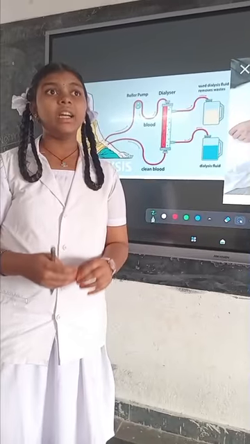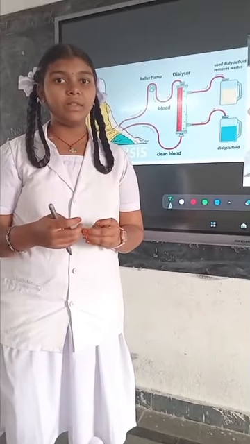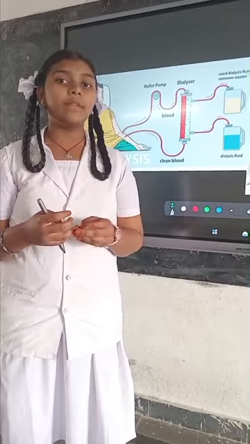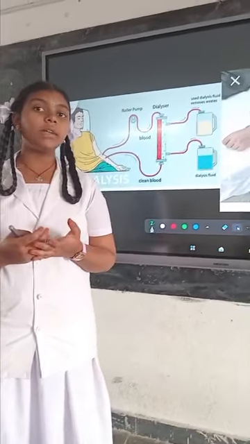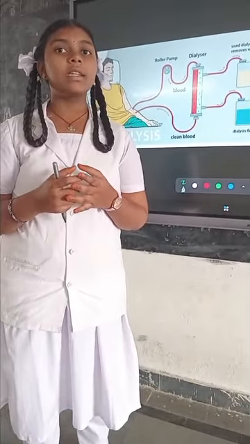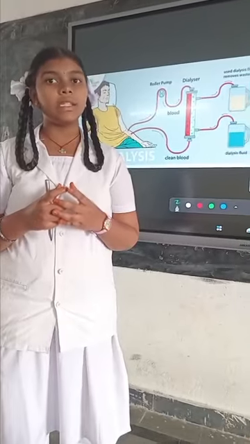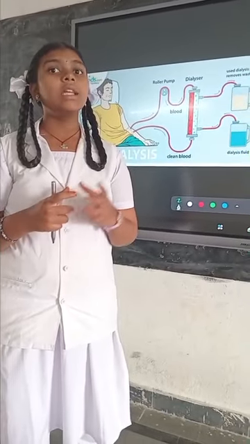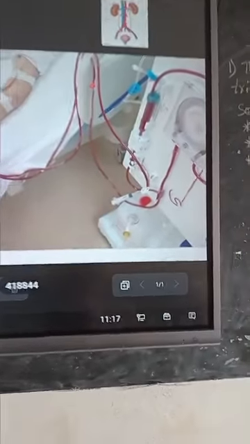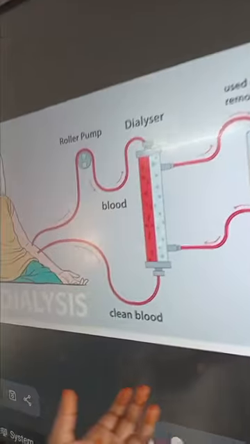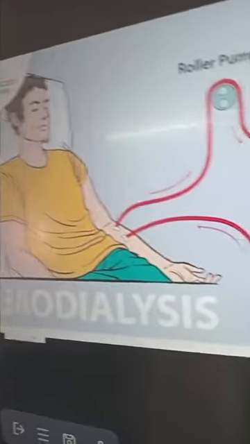We hear that some persons suffer from kidney failure. If both kidneys fail in our body, then what will happen? Because the kidney is the main part in our human body. Hemodialysis is the process which replaces the kidney, and this hemodialysis is also known as the replacement of the real kidneys, and these are also known as artificial kidneys.